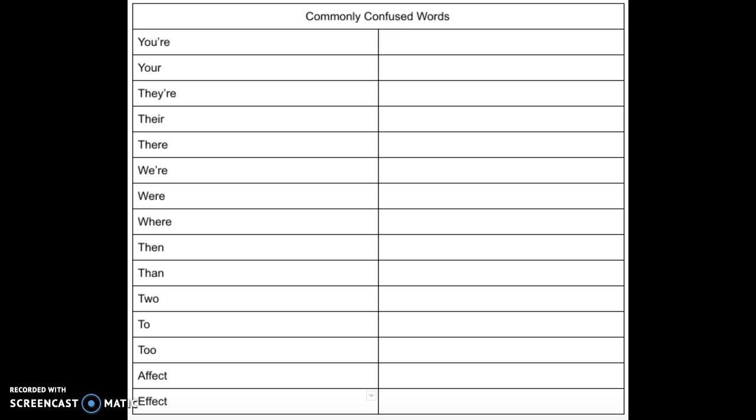So for example, you might say, the pollen in the air affects my lungs, so it changes my lungs, but when I use my inhaler, the effect is better breathing. So knowing these tricks and knowing the definitions of these words and their spellings will change your spelling understanding a lot.